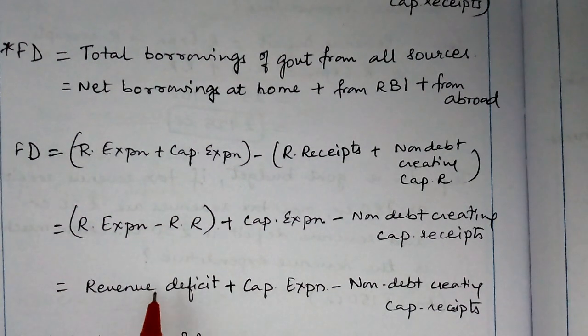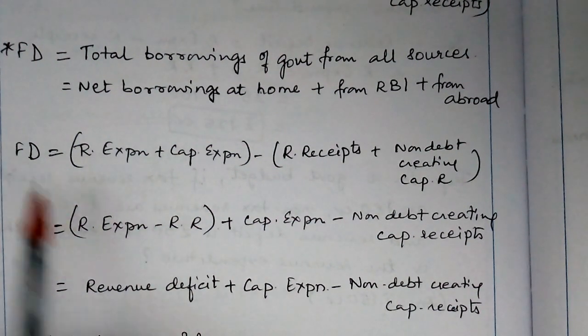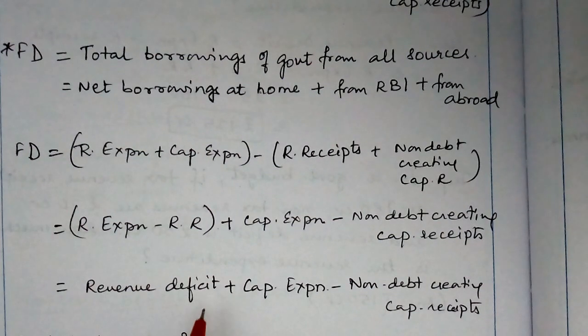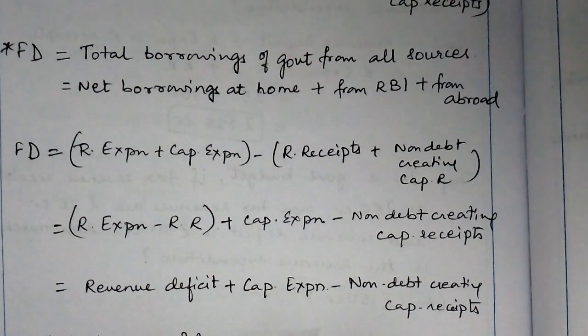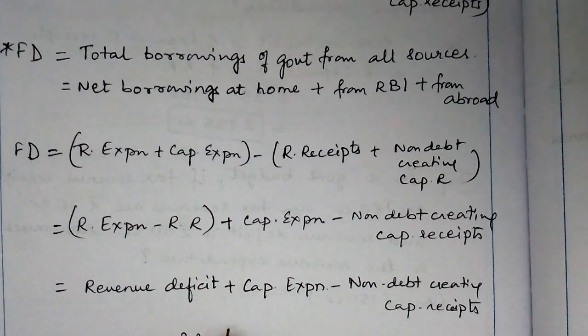That is, revenue deficit is part of fiscal deficit. Thus, a large share of revenue deficit in fiscal deficit indicates that a large part of borrowings is being used to meet government's consumption expenditure rather than investment.